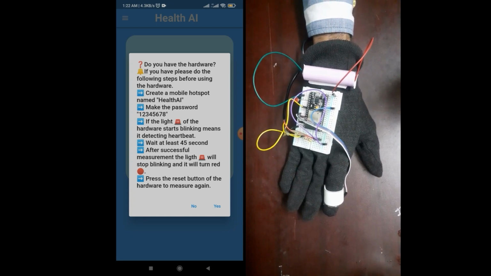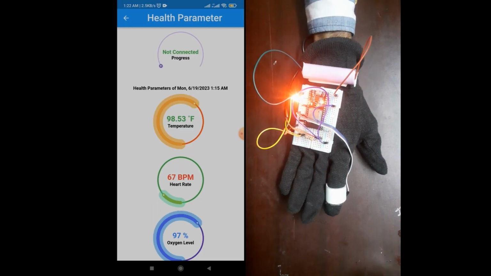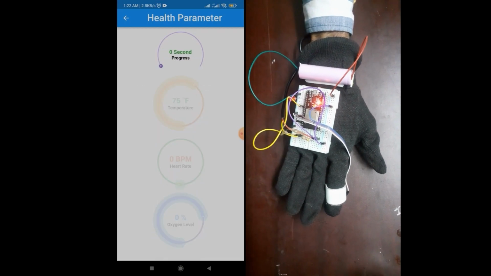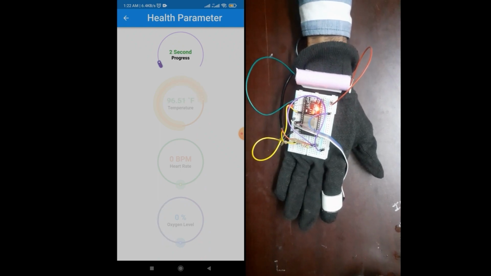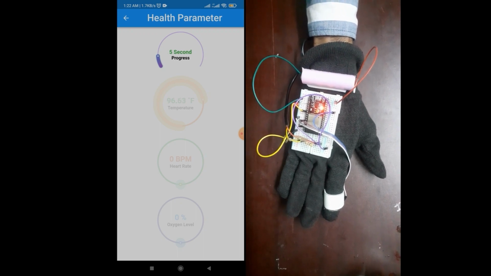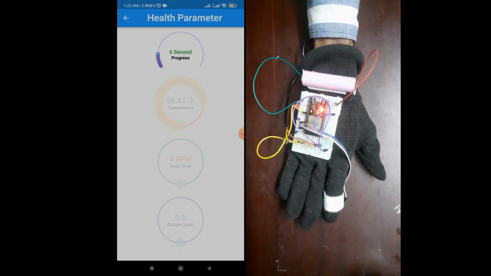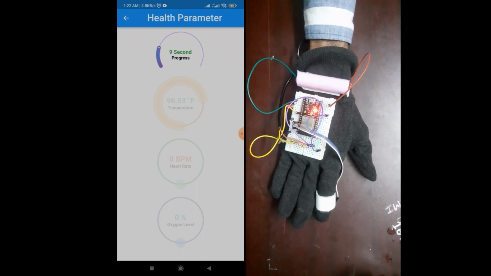Here you can see that we have connected the hardware device, and now I will press yes. Now we have to wait for 45 seconds. You can see in the device that the LED light is blinking when it is collecting data from the sensor.